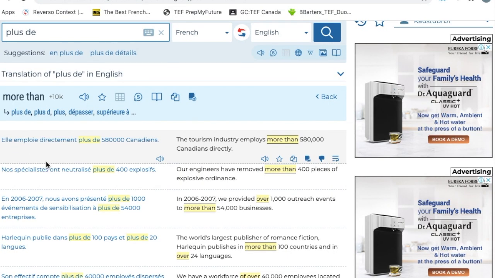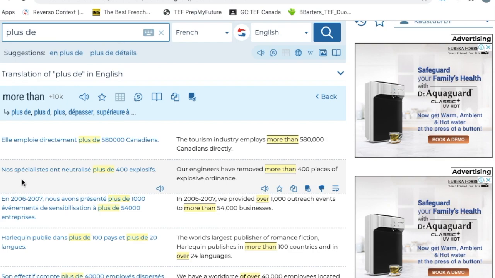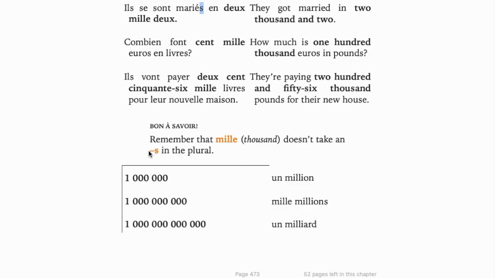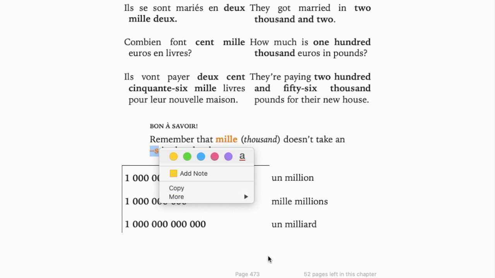Elle emploie directement plus de Canadiens. Nos spécialistes ont neutralisé plus de 400 explosifs. Mille does not take an s in plural, we know that, right? So it's the mille, 100 mille, there's no s.